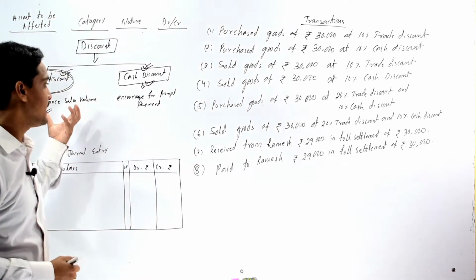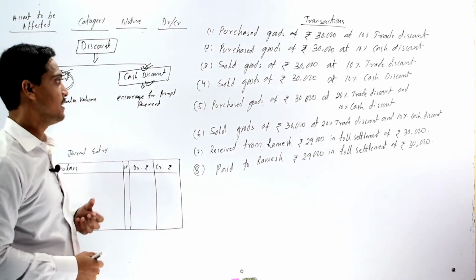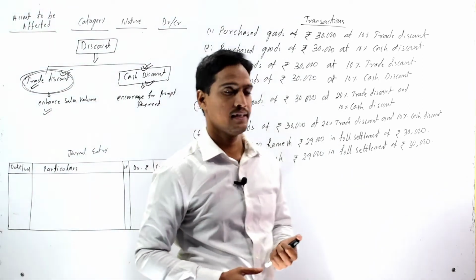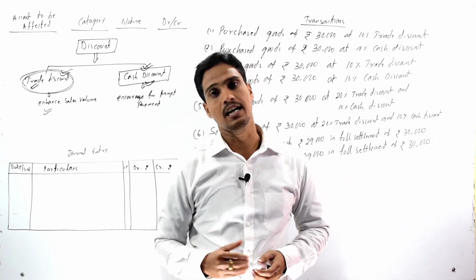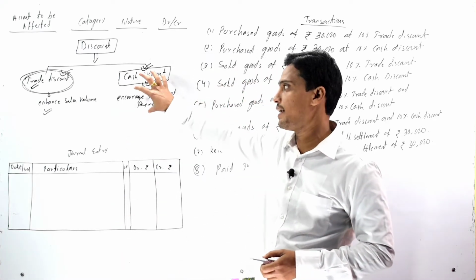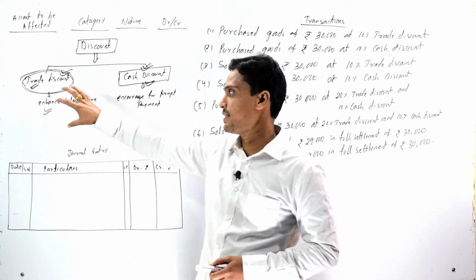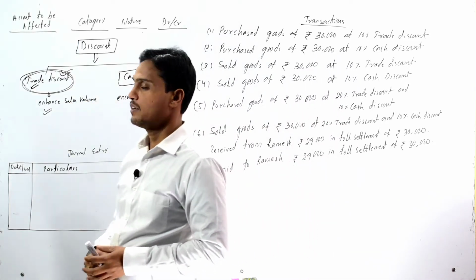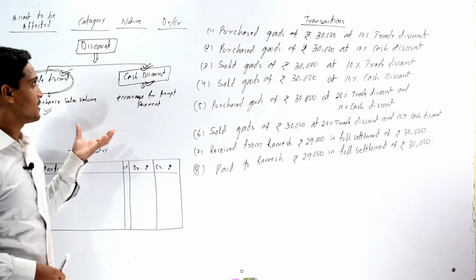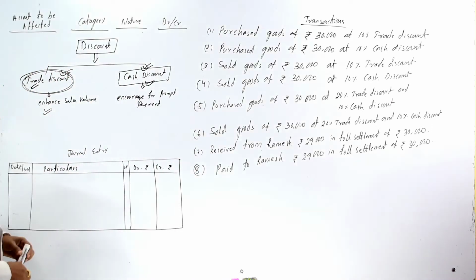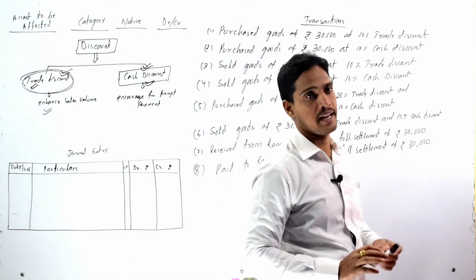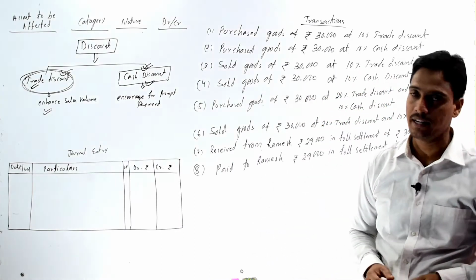That means it is only a reduction on the list price, whereas cash discount is a reduction on the selling price, as well as it should be recorded in the books, but trade discount should not be recorded in the books. So these are the basic concepts of trade discount and cash discount that we come across while passing journal entries of various transactions relating to discounts.